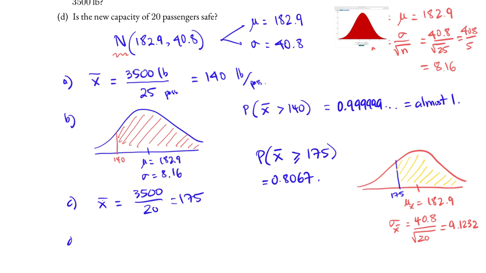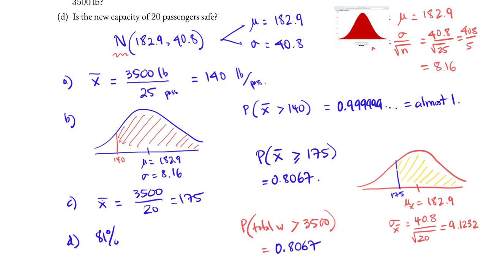Next question, is the new capacity of 20 passengers safe? The question about safety is subjective. In this case, there is an 81% chance that the mean weight exceeds the average 175 pounds. This is the same as saying the probability that the total weight exceeds the capacity of 3,500 pounds is 81%, or 0.8067.